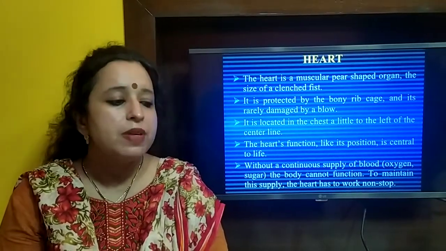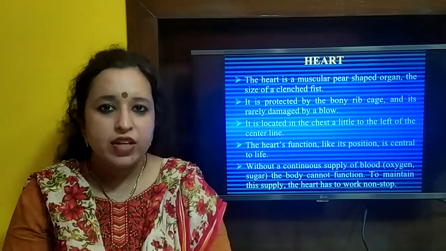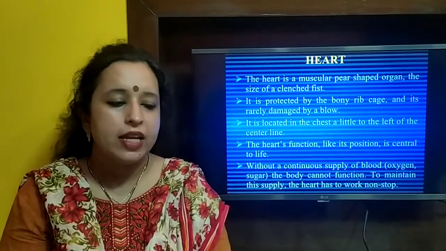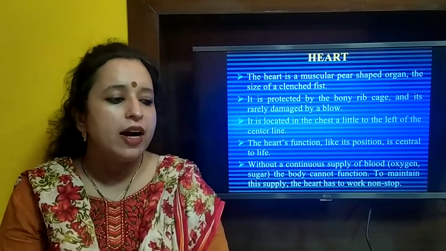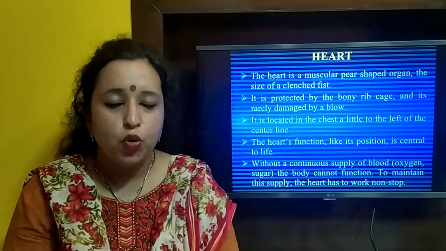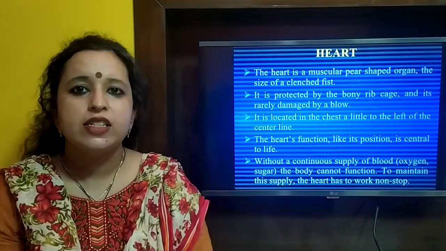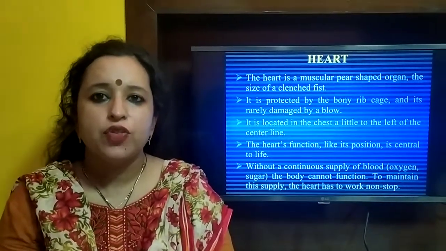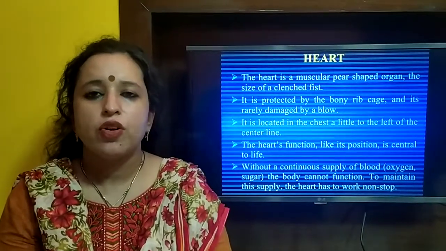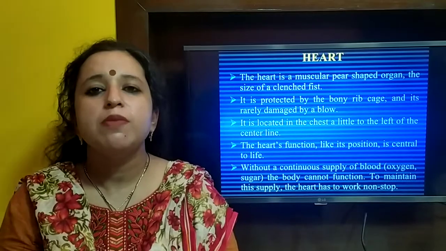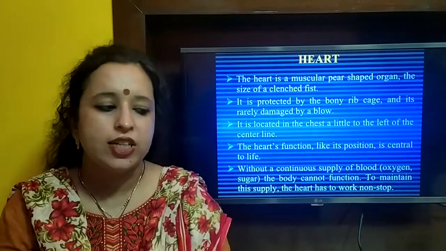Heart is a muscular pear-shaped organ the size of a clenched fist. Heart is covered by a layer of membrane called pericardium. Heart is protected by bony rib cage and is rarely damaged by a blow. Heart is four-chambered and is divided into four chambers. Upper two chambers are auricles and the lower chambers are ventricles. These chambers are divided so as to prevent the mixing of oxygenated and deoxygenated blood.